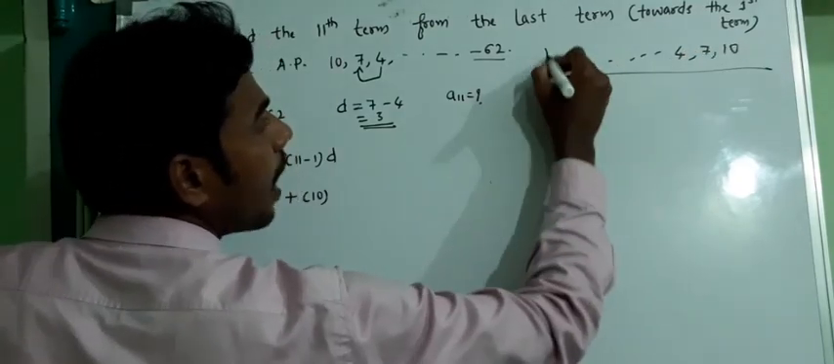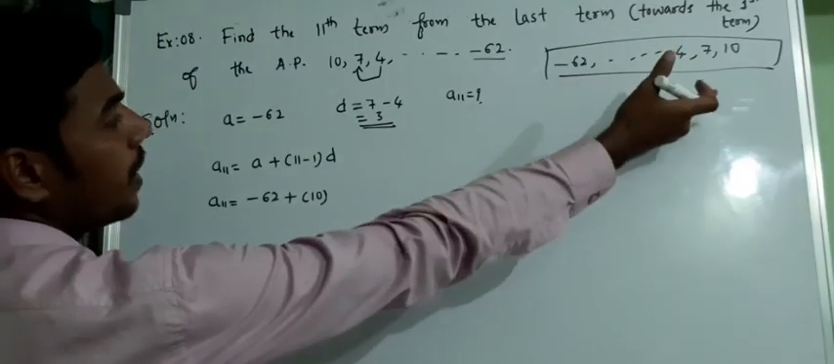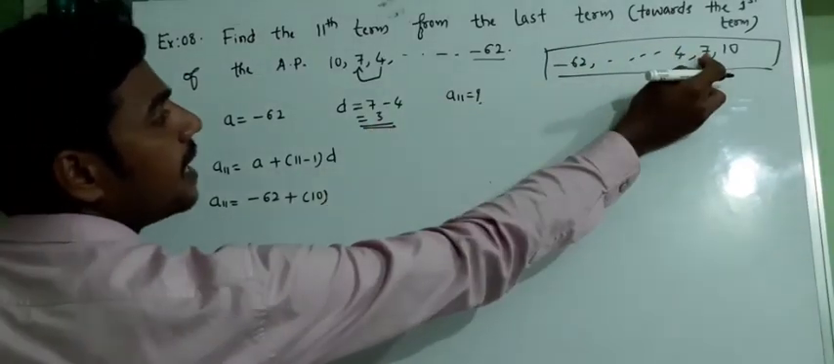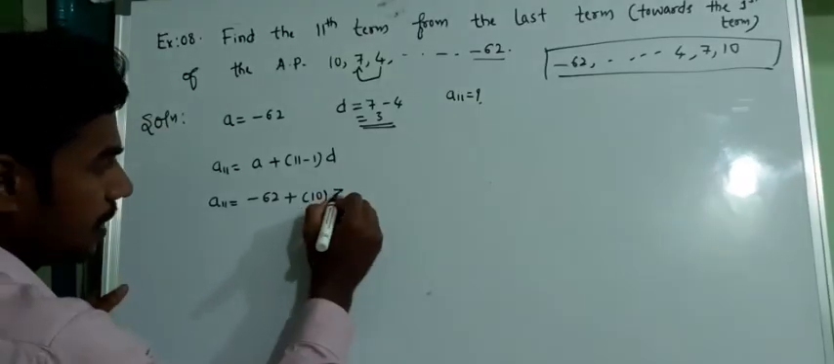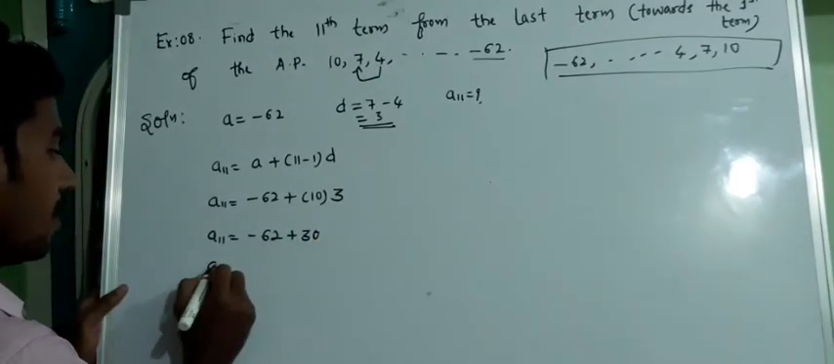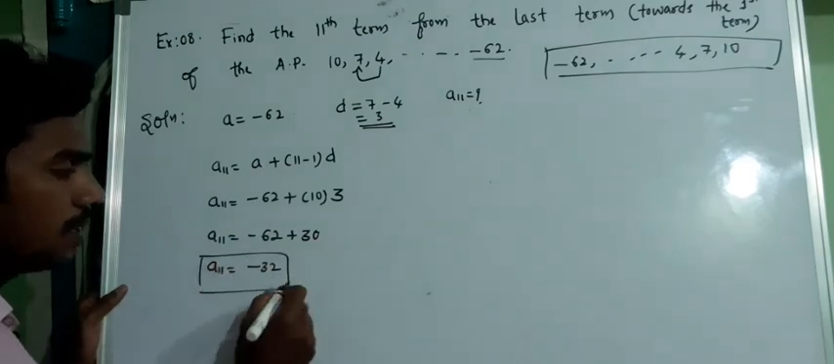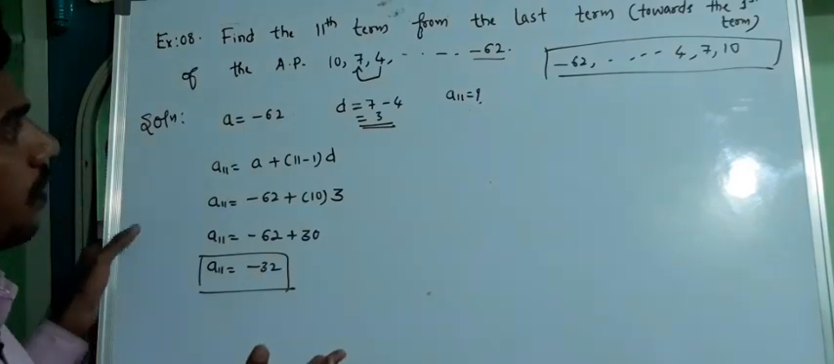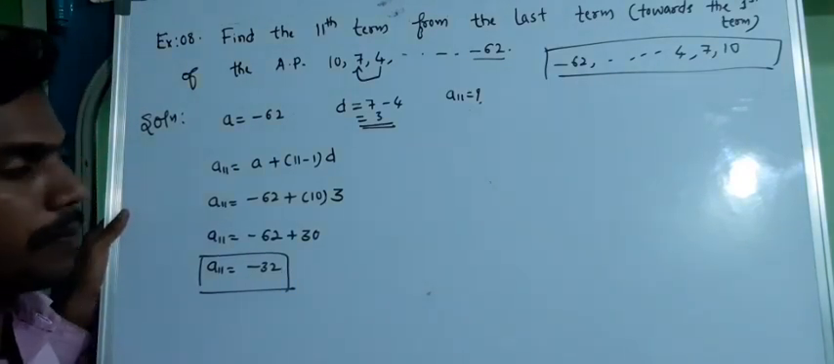So I reverse the series. If I reverse the series, then what will be d? Succeeding term minus preceding term. 7 minus 4 is 3. So here it will be 3. Okay, a11 is equal to -62 plus 10 into 3, that is 30. a11 is equal to -32. Earlier also we got the same answer, here also we got it. So which method is comfortable for you? Go ahead with that particular method.